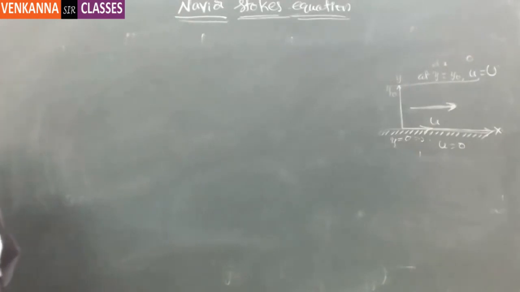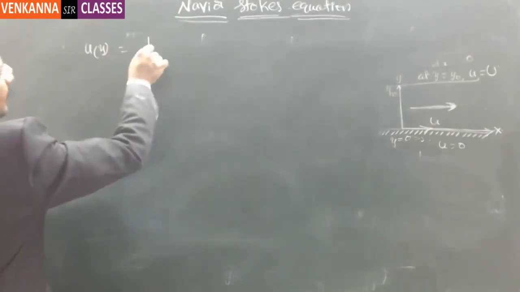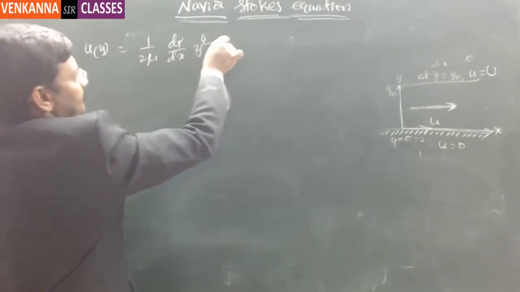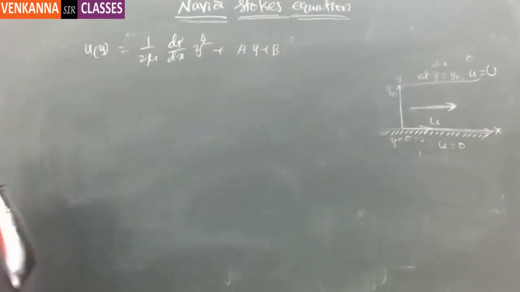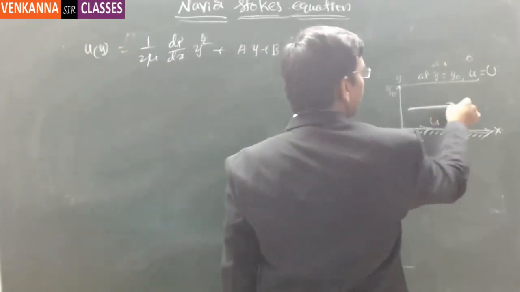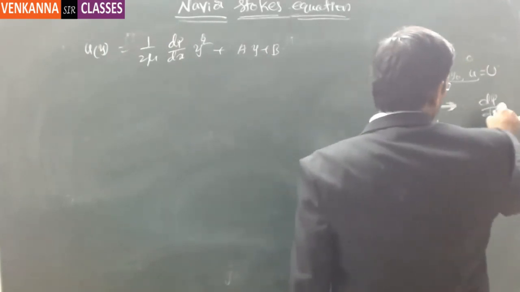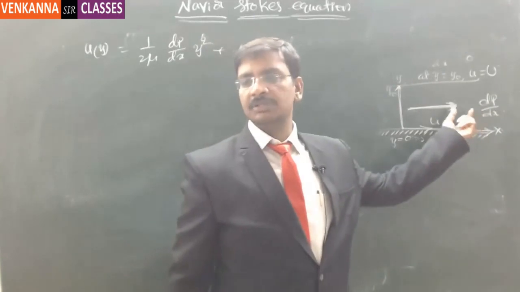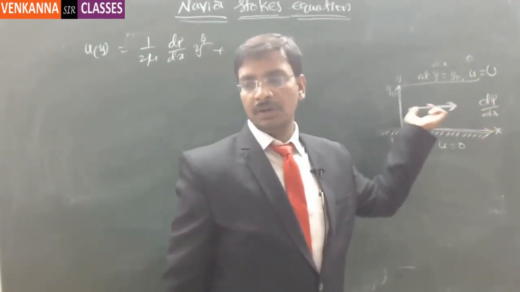So now here, the equation for u of y is equal to 1 by 2 mu dP by dx y square plus a into y plus b. This is the equation which will give the velocity at any point. This horizontal velocity is dependent on y and on the dP by dx component. If there is a vacuum or more pressure, it is going to pull on the other side.